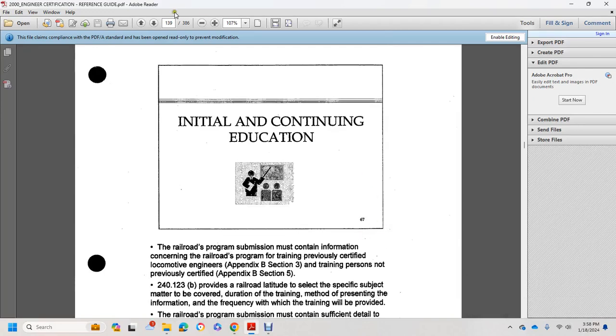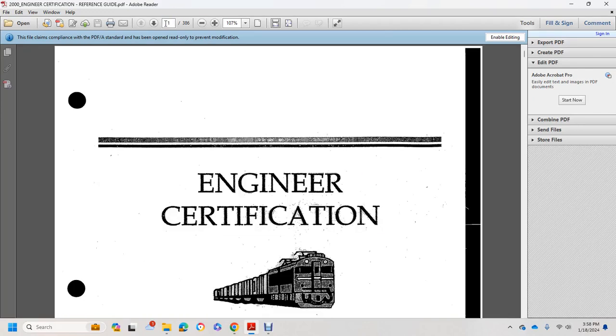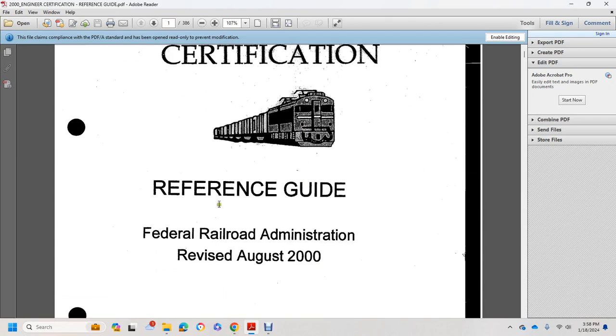Initial and continuing education. Engineer Certification Reference Guide, Federal Railroad Administration, revised August 2000.